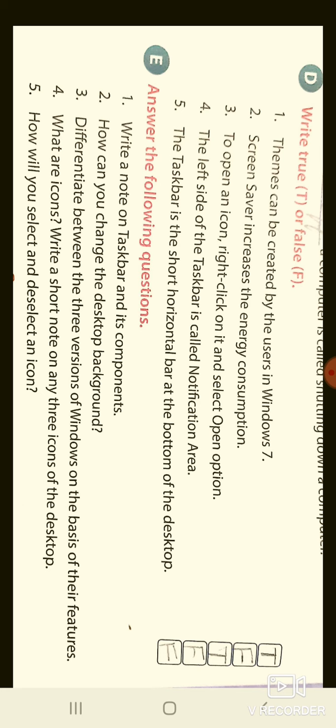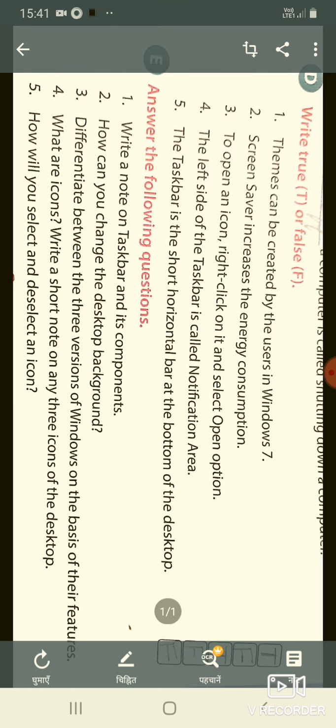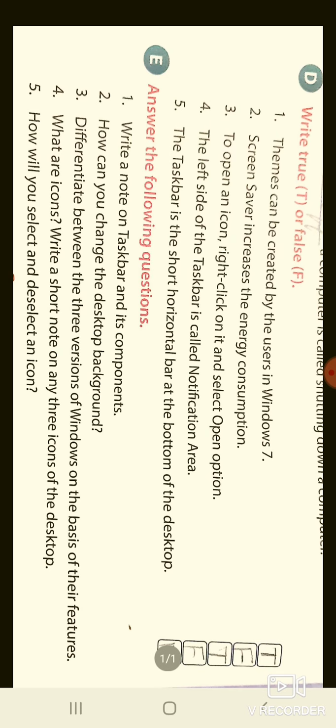You will just right click with your mouse, there is an option of Personalize, you will click on it, and a pop-up menu will open. There are so many pictures available on the menu. You will select a particular picture or background image, and when you click on it, it will change automatically. So that is the process to change the desktop background.